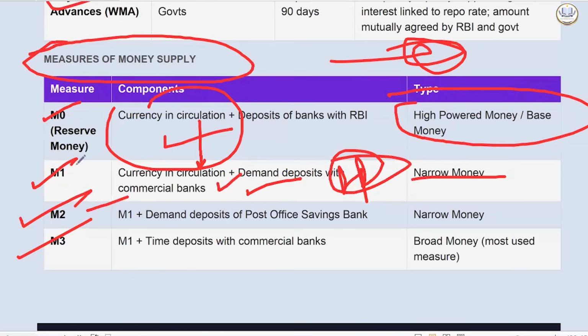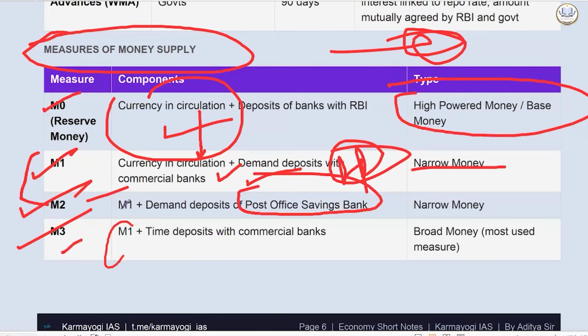M2 will be M1, whatever is included there, plus demand deposits of post office saving banks. You must have seen in post offices, a lot of saving schemes are there. So demand deposits of post office saving banks, when we include that, we will get M2.